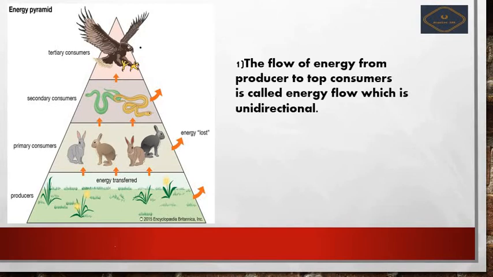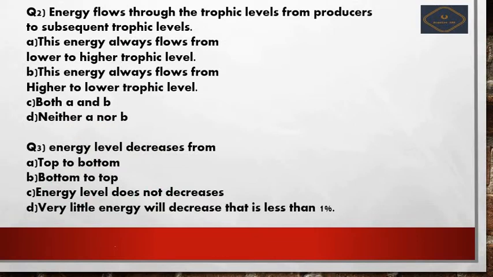So next we see the second question. The energy flow through the trophic levels from producers to subsequent trophic levels: option A, this energy always flows from lower to higher trophic levels. Second option, this energy always flows from higher levels to lower levels. Third option, both A and B are correct, and the fourth option, neither A nor B is correct.